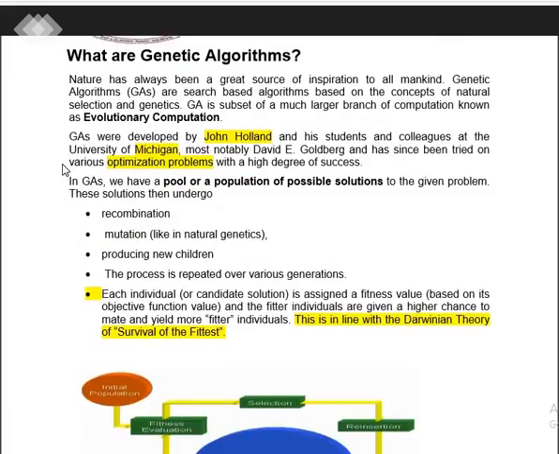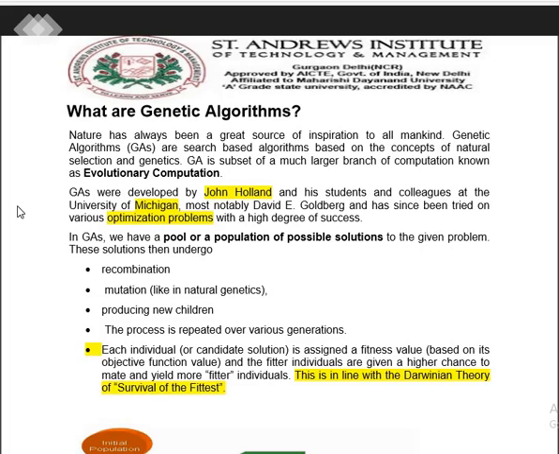Now let's begin with the genetic algorithm details, which come under various types of definitions given in different books. Let's say nature has always been a great source of inspiration to mankind. Genetic algorithms are search-based algorithms based on the concept of natural selection and genetics. As we have discussed, it includes the evolutionary process, where genetic material has to be transferred from a parent to a child to generate a new baby. It naturally requires an evolutionary part. At one time, you cannot say that all the genes or traits can be transferred at one particular time.